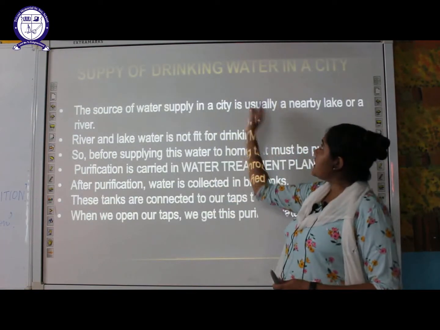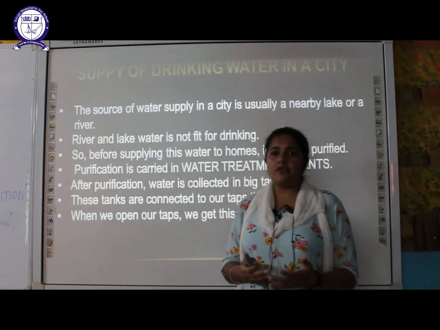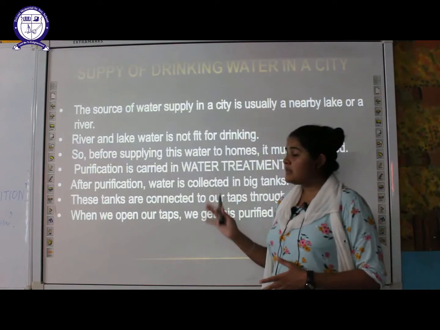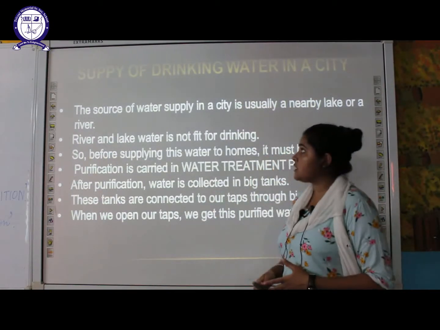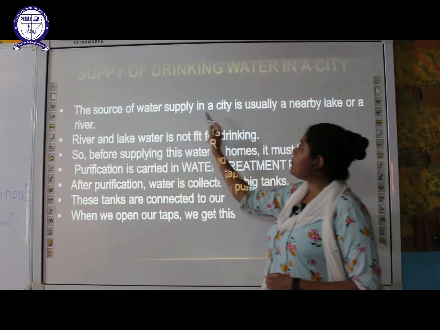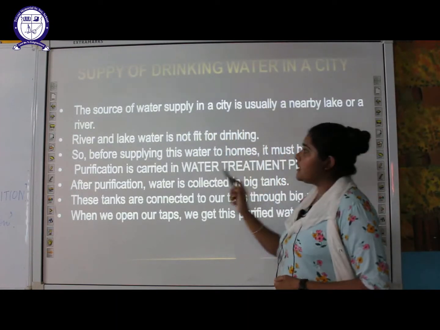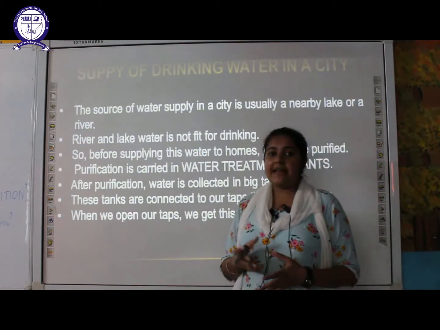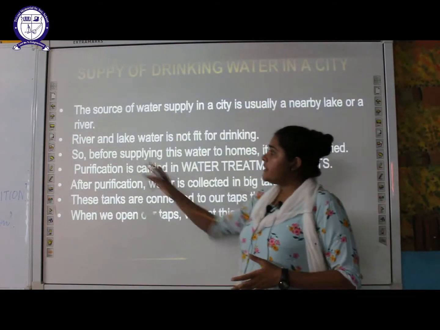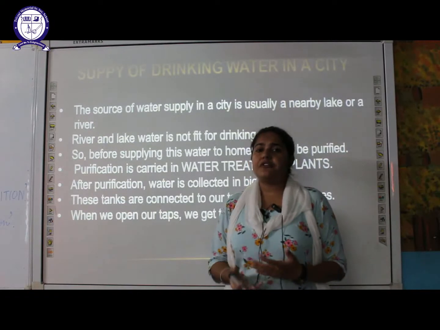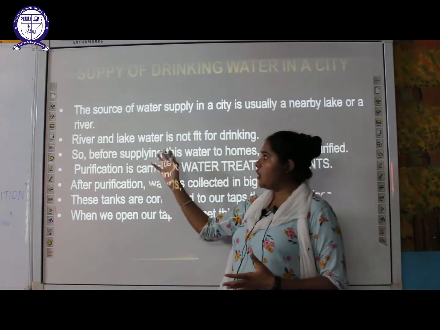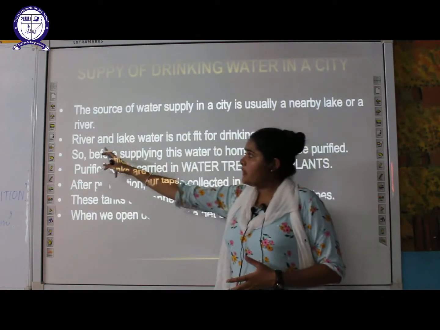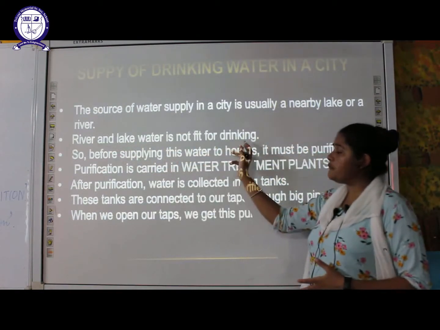The supply of drinking water in a city. Have you ever wondered what is the source of the water which is coming to your home? The source of water which is supplied in the city is usually a nearby lake or a tank. The river and the lake water are not fit for drinking, students, because they have a lot of germs which can cause various diseases. So the river and lake water is not fit for drinking.